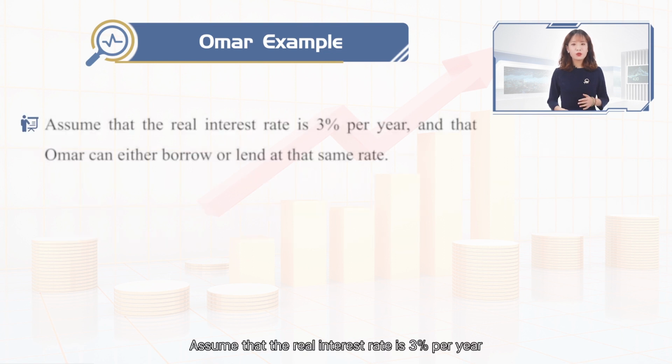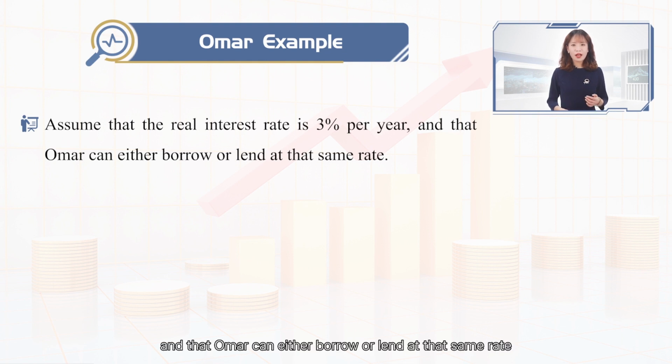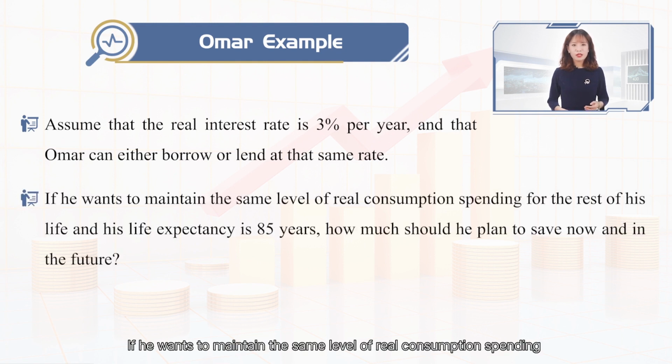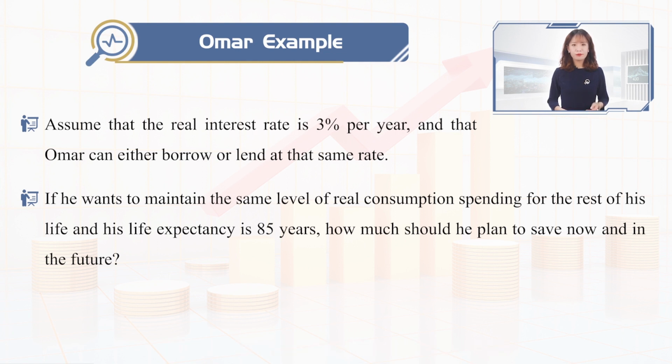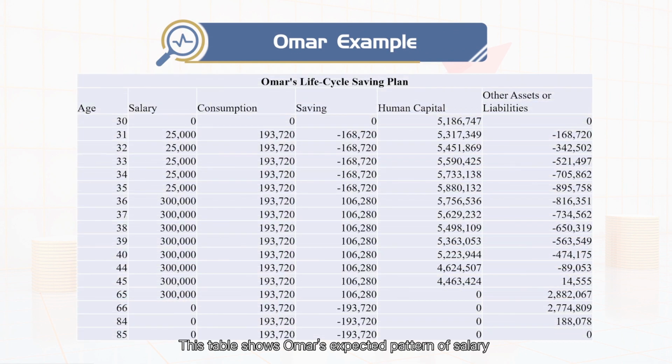Assume that the real interest rate is 3% per year, and that Omar can either borrow or lend at that same rate. If he wants to maintain the same level of real consumption spending for the rest of his life, and his life expectancy is 85 years, how much should he plan to save now and in the future? This table shows Omar's expected pattern of salary and planned consumption, spending, and saving on the assumption that he wants to have the same real consumption every year.